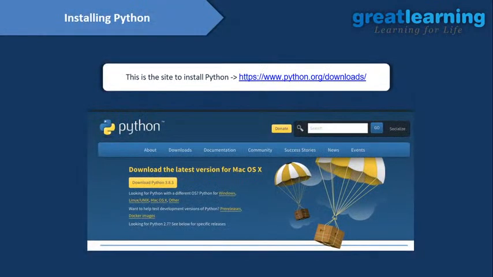Now we will see how you can install Python. For installing Python, you need to go to their official website, python.org, and download Python from there, right? This is how you can install Python. And if you want to use any integrated development environment, that is an IDE, you need to have Python on your local system, otherwise it will not support your IDE, right?